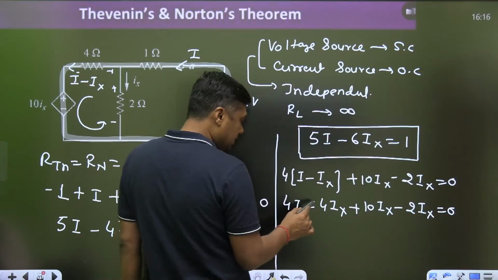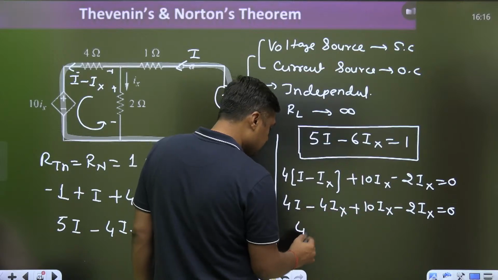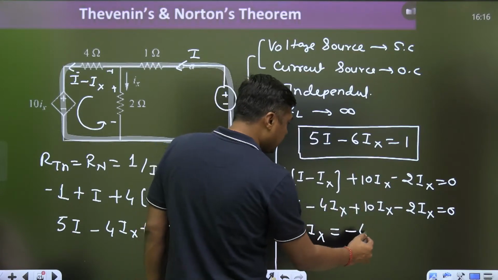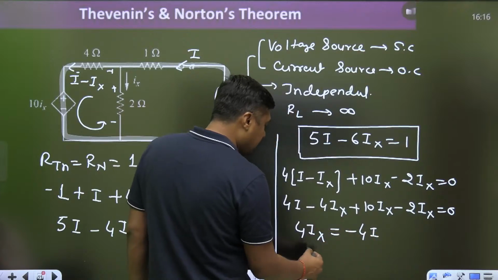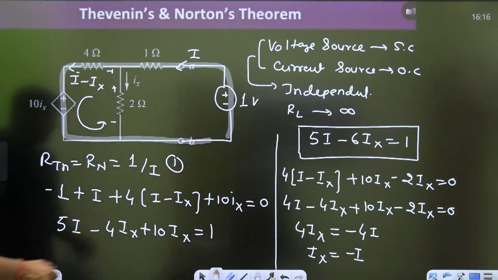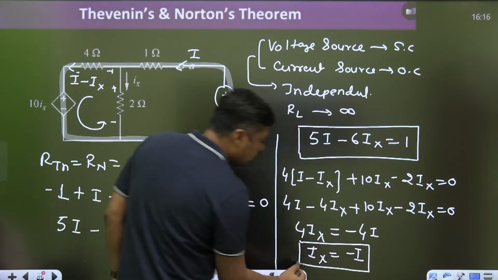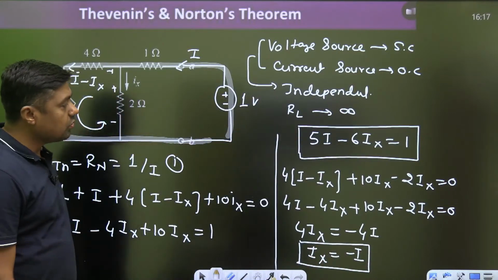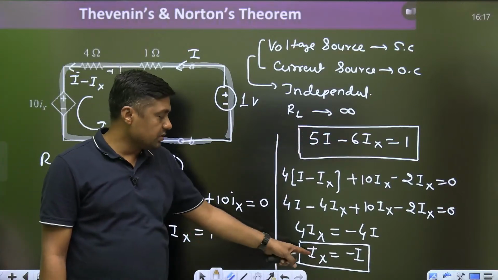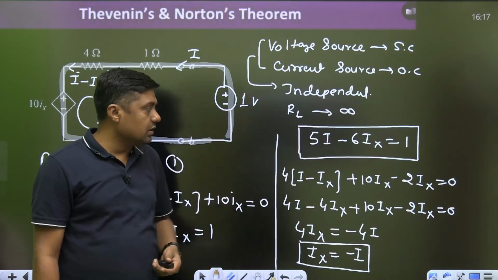Now from here see the relation. What is this? 4 minus 2, this is the 4Ix. Can you see? What is this? This is 4Ix is equal to minus 4I. So what is the relation between Ix and I? Ix is equal to what? Minus I. Now you can put here in this equation. If you put Ix is equal to minus I, minus minus will become plus, and it will become 6 plus 5, 11.